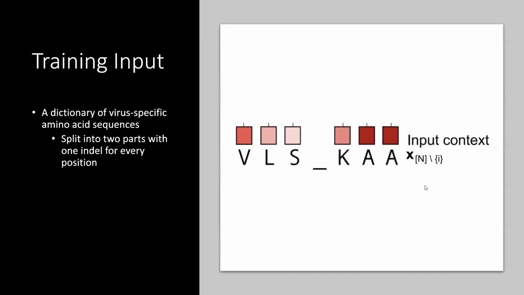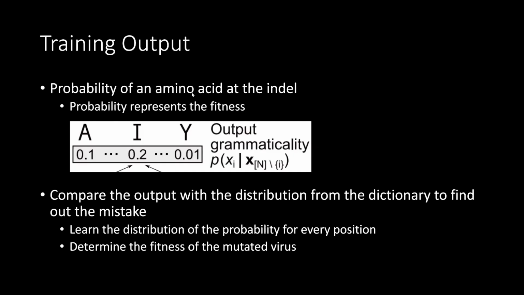After we have understood the underlying idea, we can look at the data. The input data will be a dictionary of virus-specific amino acid sequences. For each sequence, we split the sequence into two parts with an indel at every position to train the model. One of the sequence examples is here. The indel is at position I, and the sequence is split into two parts. The output data will be the probability of an amino acid at the indel, and that probability represents the fitness of the mutated virus.